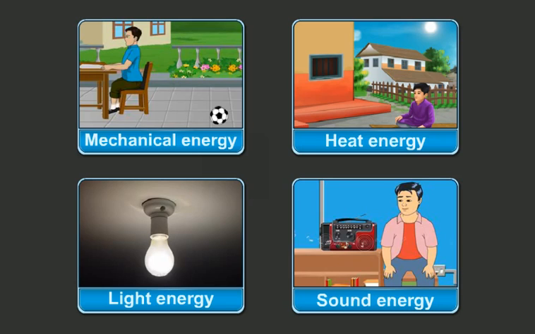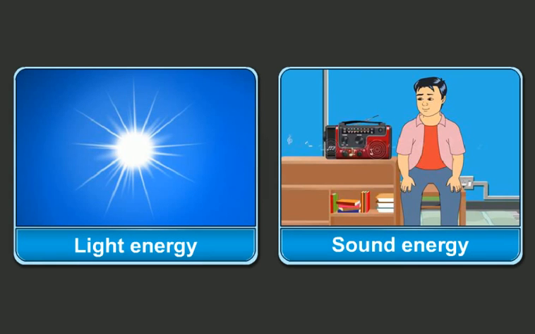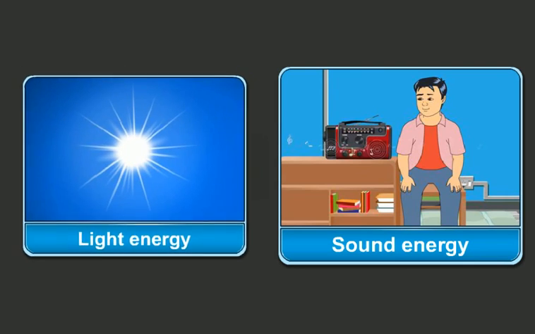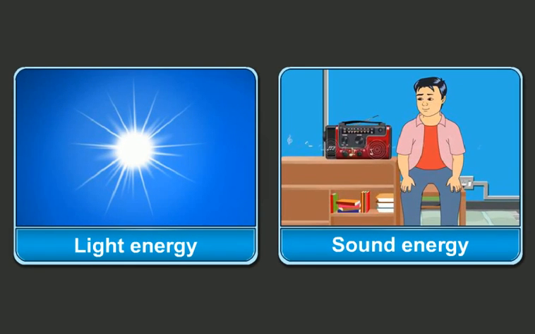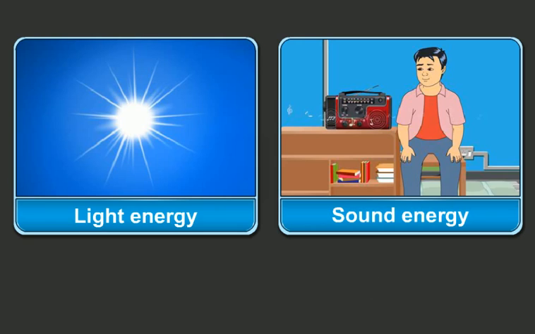Students, you all know about energy. You also know about the different forms of energy. For instance, let us consider two forms of energy, light energy and sound energy. These forms of energy travel from one place to another. Now tell me, do light and sound travel in the same way? No, they travel in different ways.